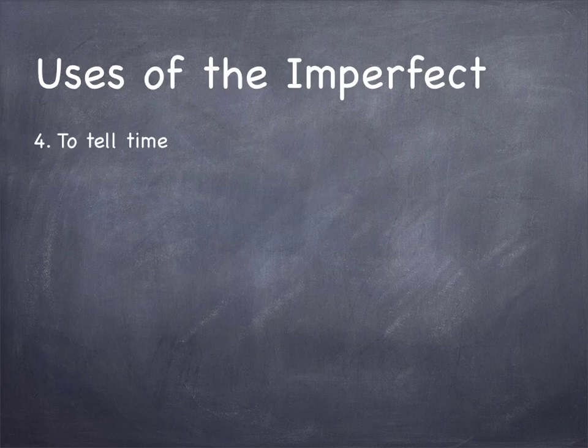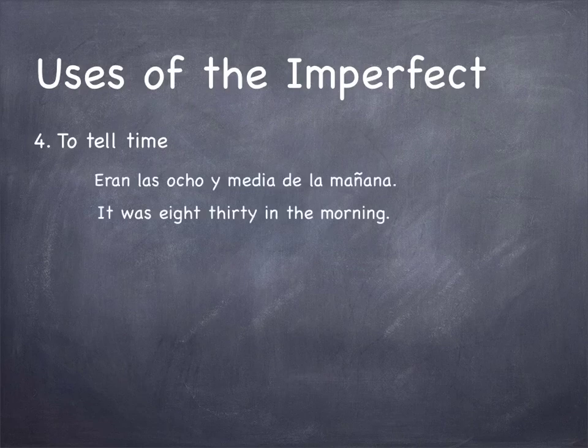We also use the imperfect tense to tell time. When we talk about time in the past, we use the imperfect tense. Eran las 8:30 de la mañana. It was 8:30 in the morning. Okay, and that's it for today.